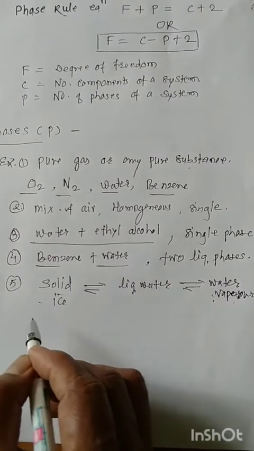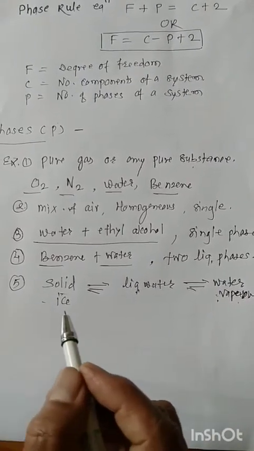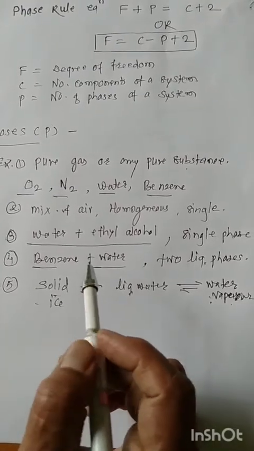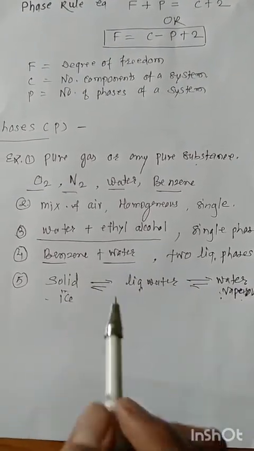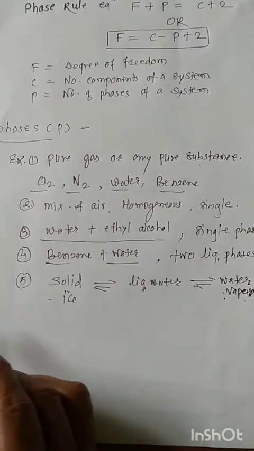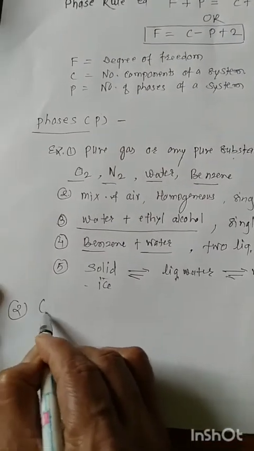Now another term we take is component. Next term is component, number 2.